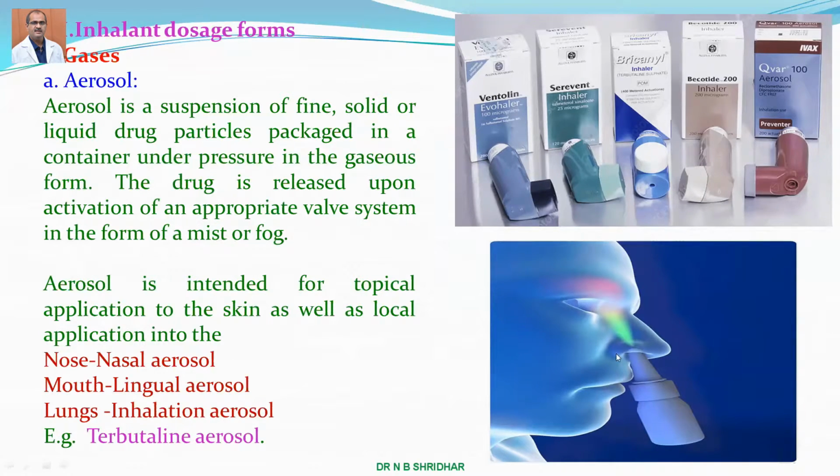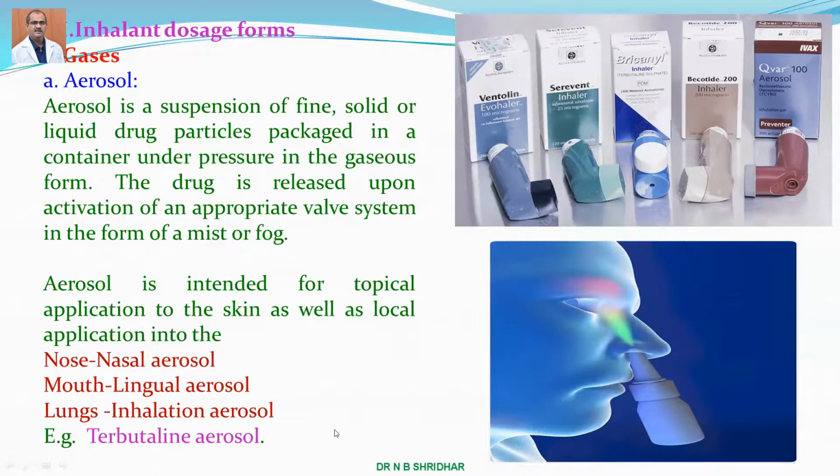One is the nasal aerosol, like your Vicks VapoRub inhalant. That is a nasal aerosol, and there are lingual aerosols and inhalation aerosols. An example is terbutaline, a bronchodilator. It is very commonly used as an aerosol. The sublingual and buccal preparations are all available.